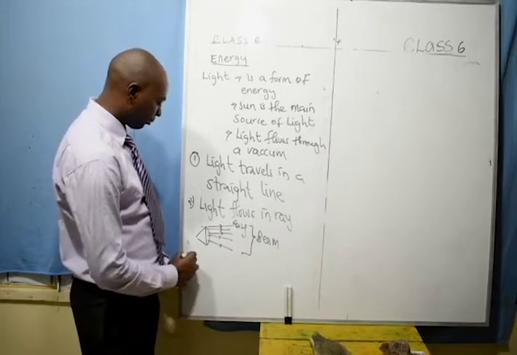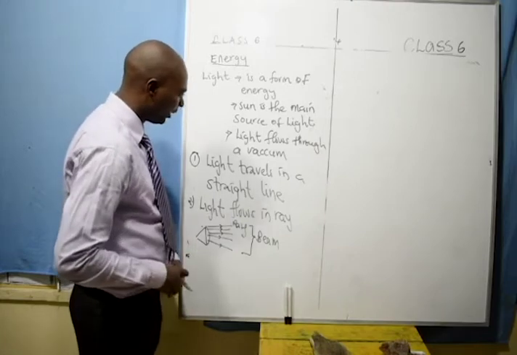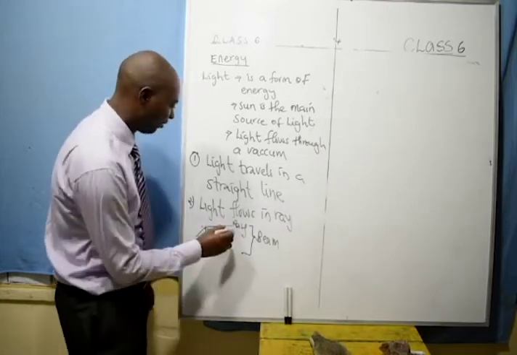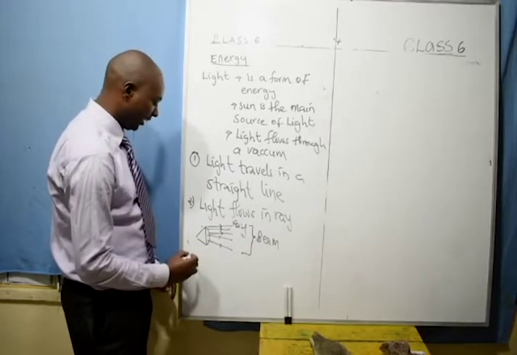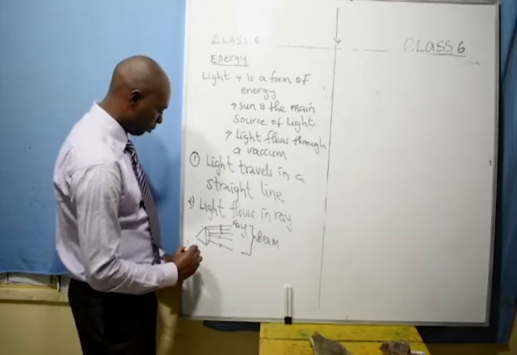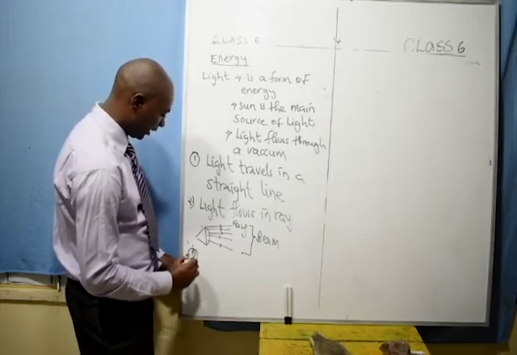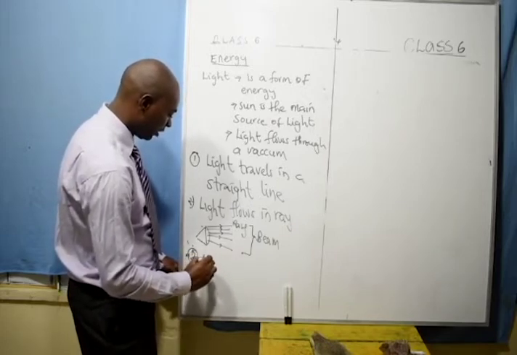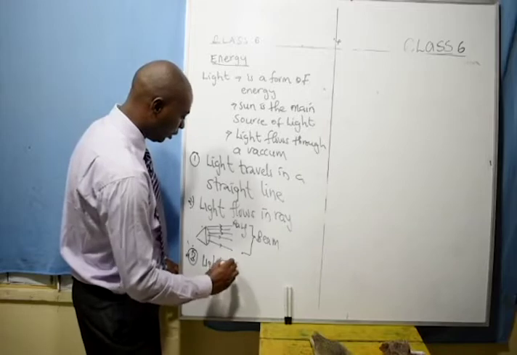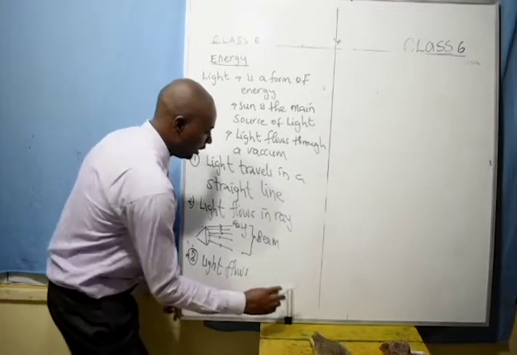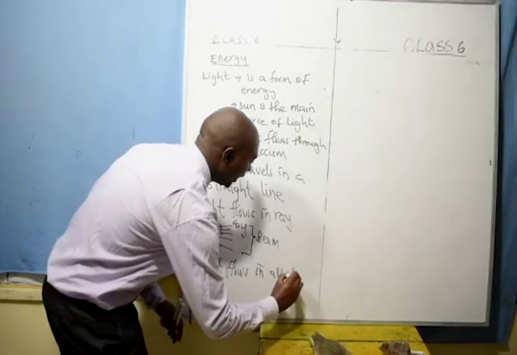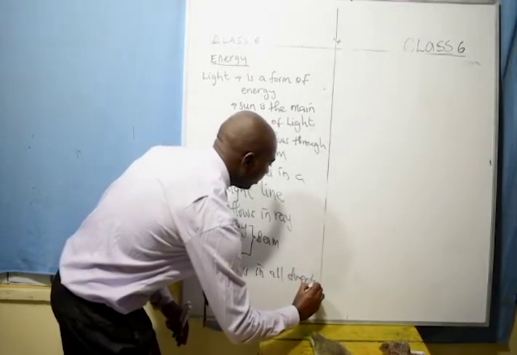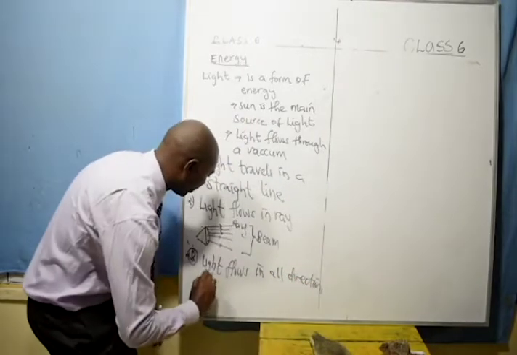Another point I want to insist about light, apart from rays and beam and flowing in a straight line, is point number three: light flows in all directions from a source.